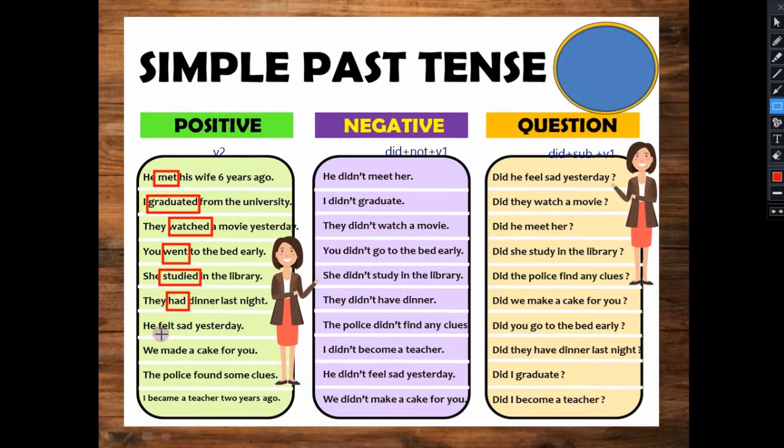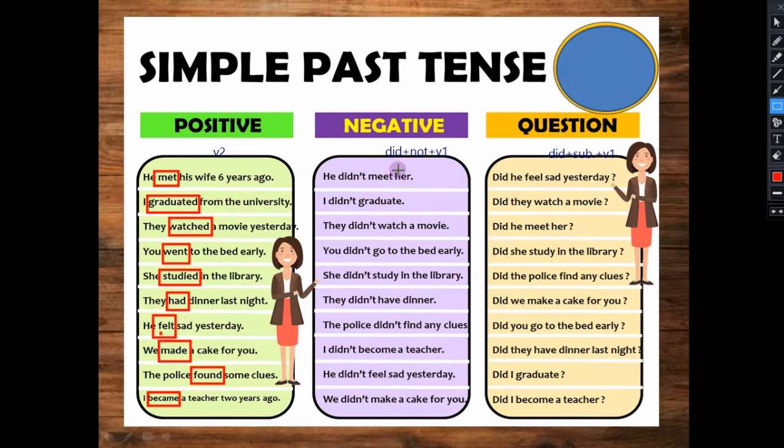He felt sad yesterday, so that is felt. Okay, second form, feel, felt. We made a cake for you, so we made. Make, made. Maken is not a verb, it is not even a word. Okay, the police found some clues, so find, found. So found, second form. I became a teacher 2 years ago, so I became. So became, second form we have used. Understood? So verb second form we have used in all these.